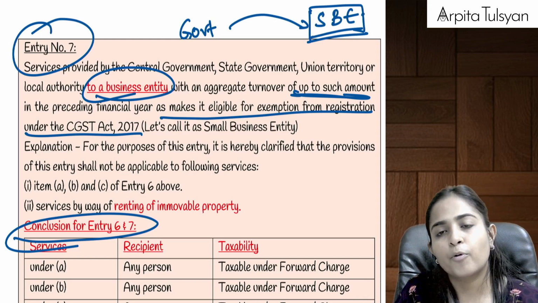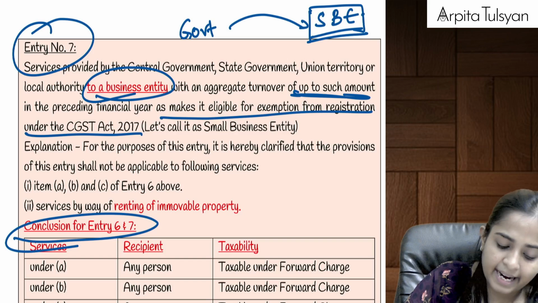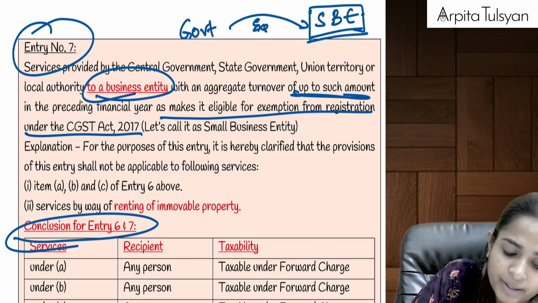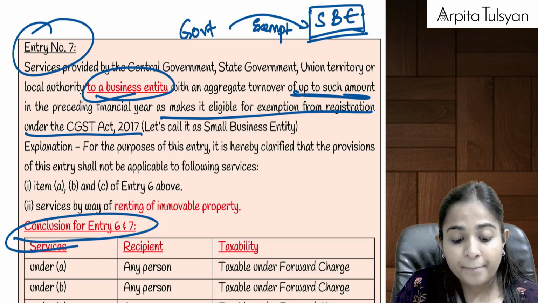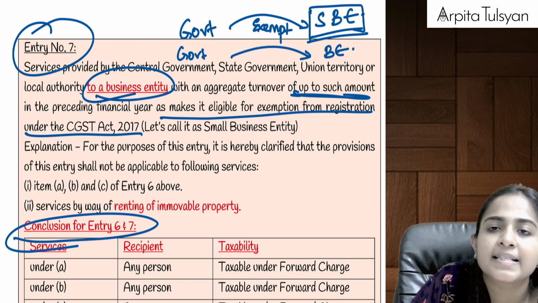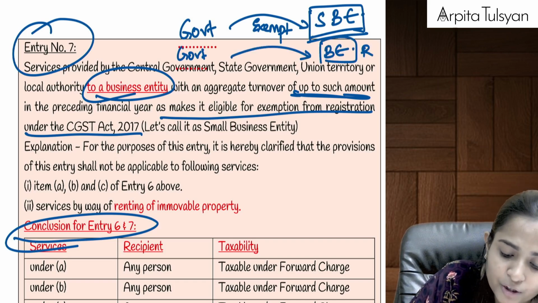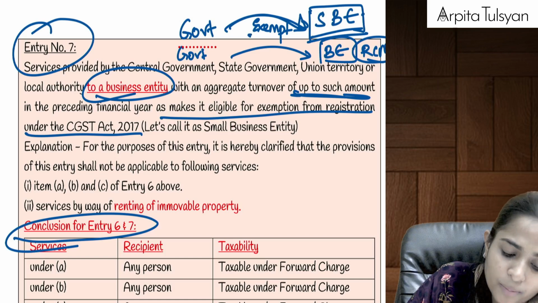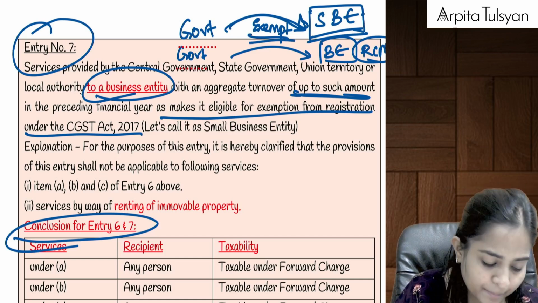If government is providing services to such a small business entity, then this service is going to be exempted. What if government is providing to a big business entity? Then it will be taxable for the big business entity under reverse charge mechanism. But if it is providing to a small business entity, then it is going to be exempted from tax.